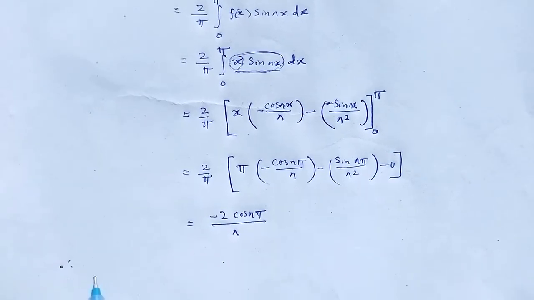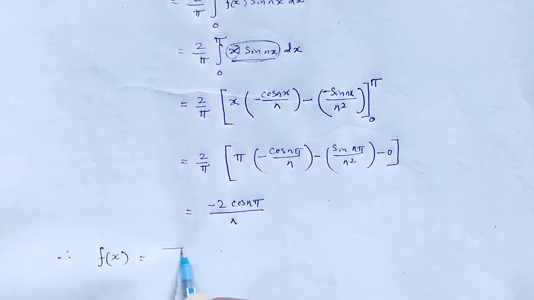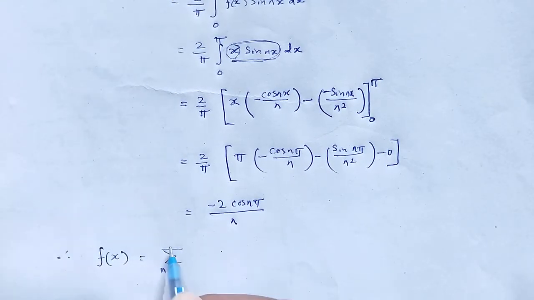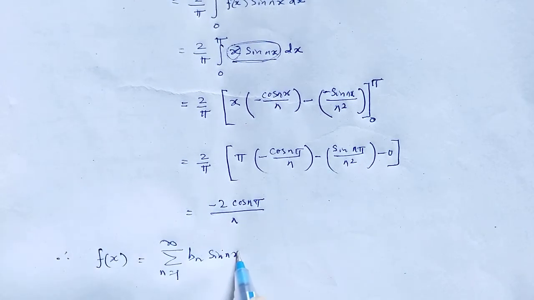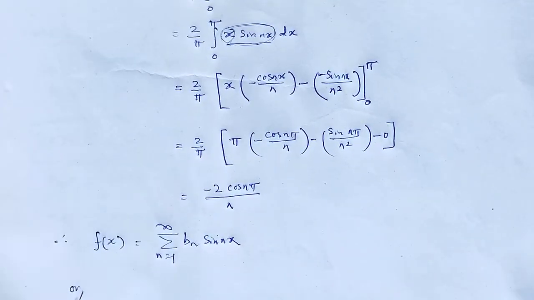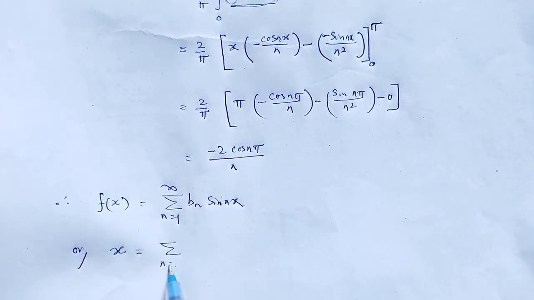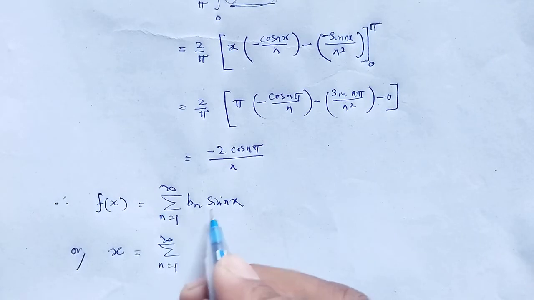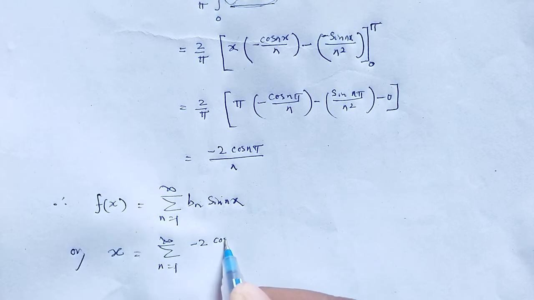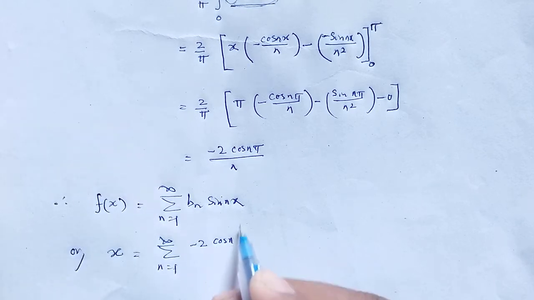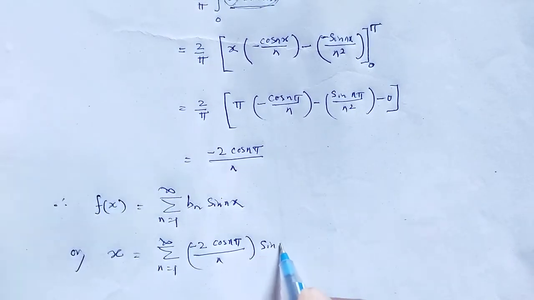Therefore, now the function in Fourier series f of x is equal to the sum from n is equal to 1 to infinity of bn sin nx, or f of x, that is x, is equal to the sum of bn, that is minus 2 cos n pi by n, into sin nx.